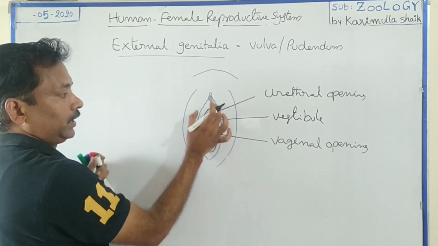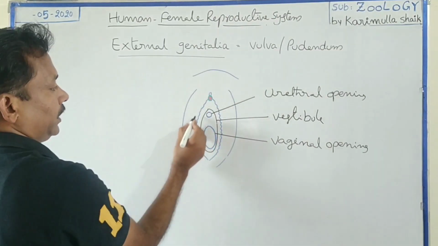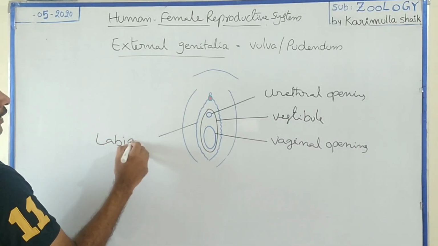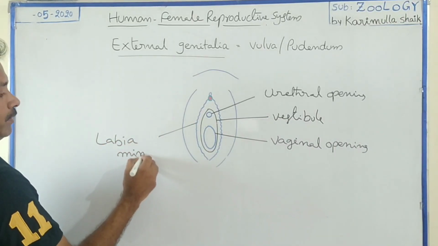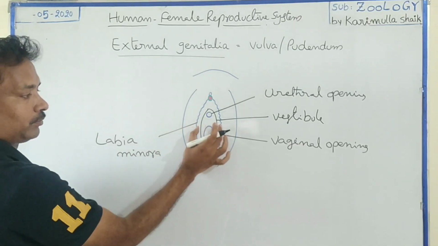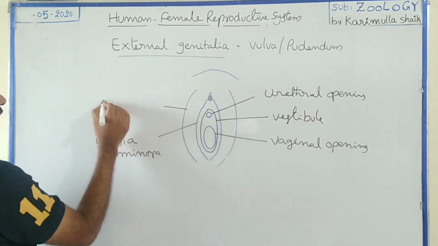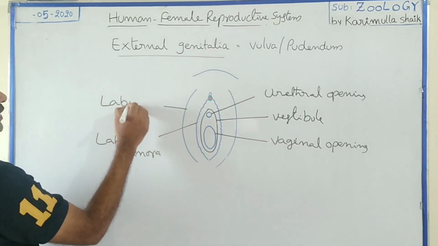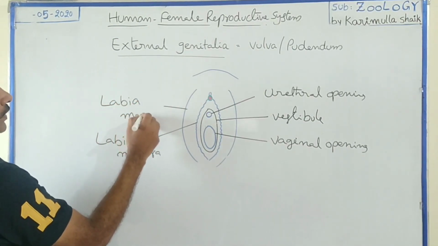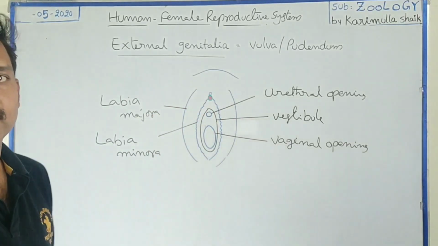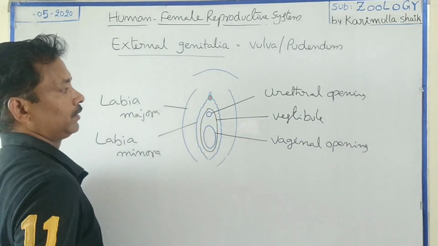Now this vestibule is surrounded by 2 fleshy layers. The inner thin layers are called labia minora. They cover this vestibule. Now this labia minora is peripherally covered by a fleshy thick labia majora. So the vestibular region is surrounded by 2 muscular fleshy regions, labia minora and labia majora.